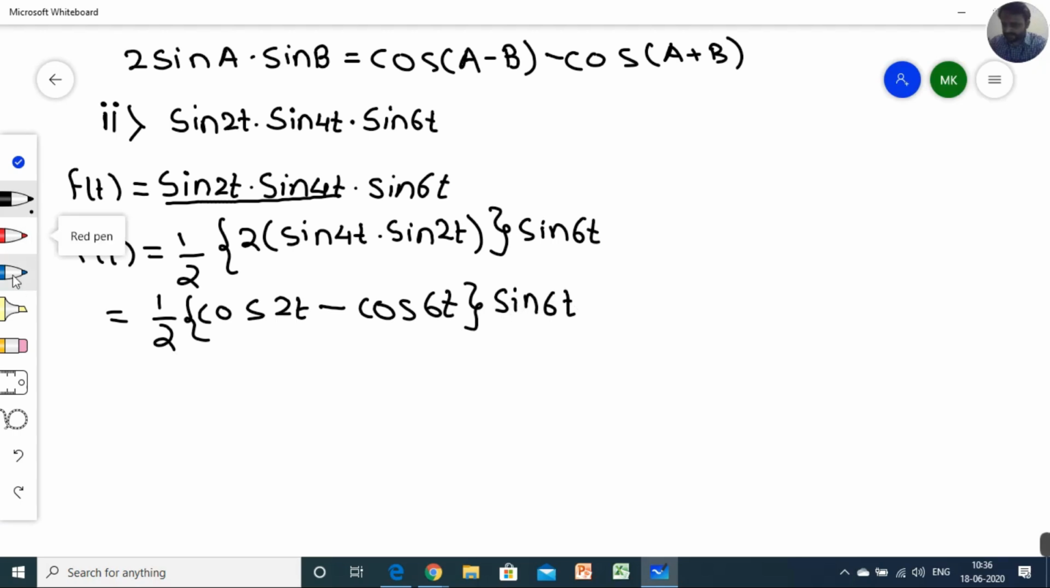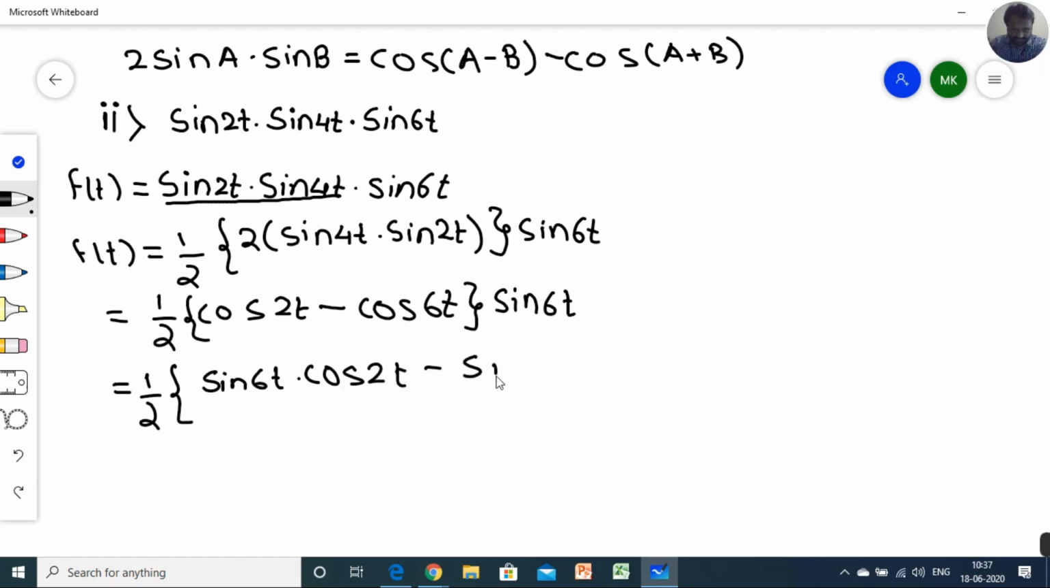Now again you have to simplify this part, 1 by 2. So this becomes cos of 2t, or we can write sine in front. So sine of 6t into cos of 2t minus sine of 6t into cos of 6t.